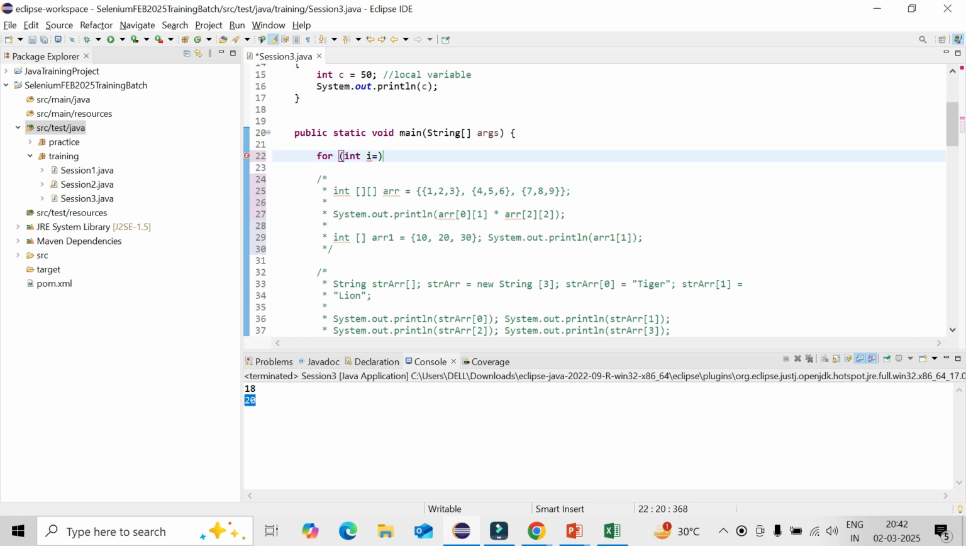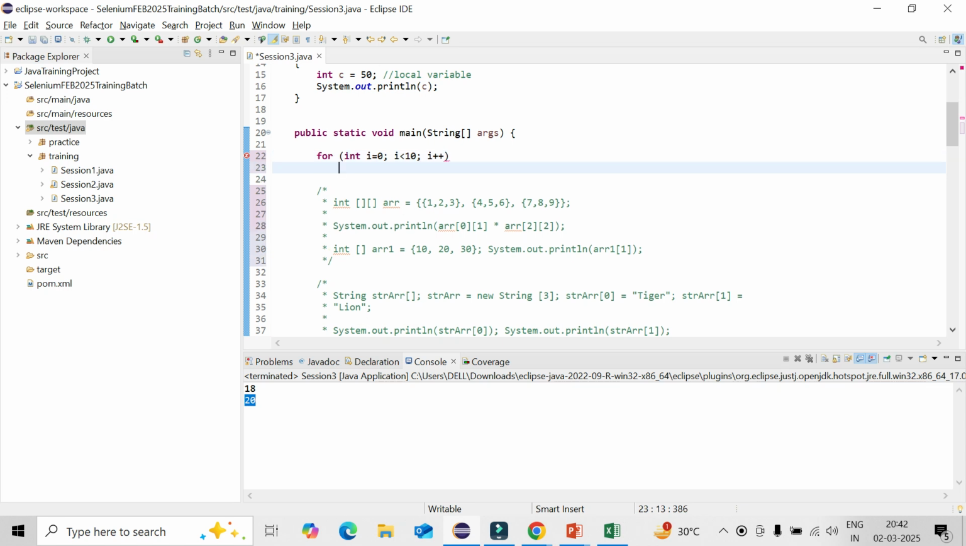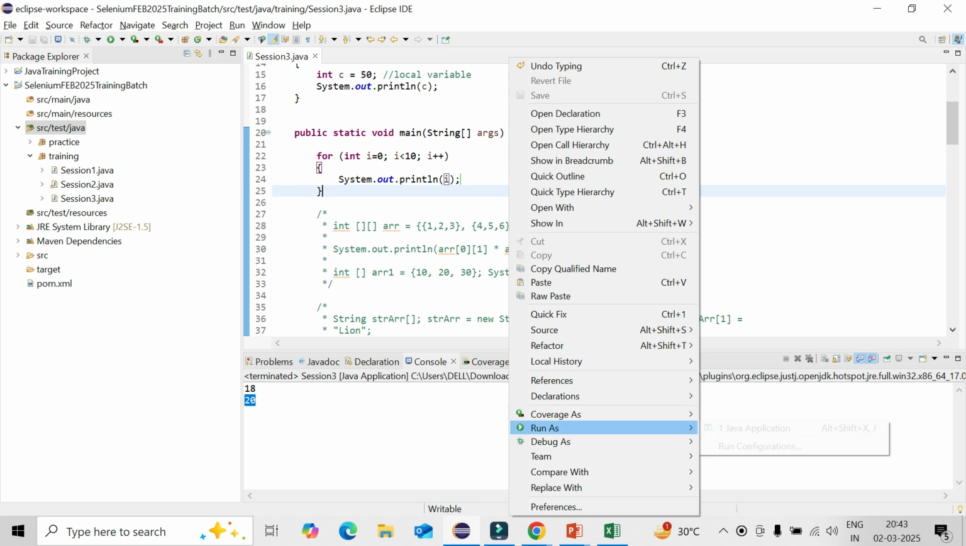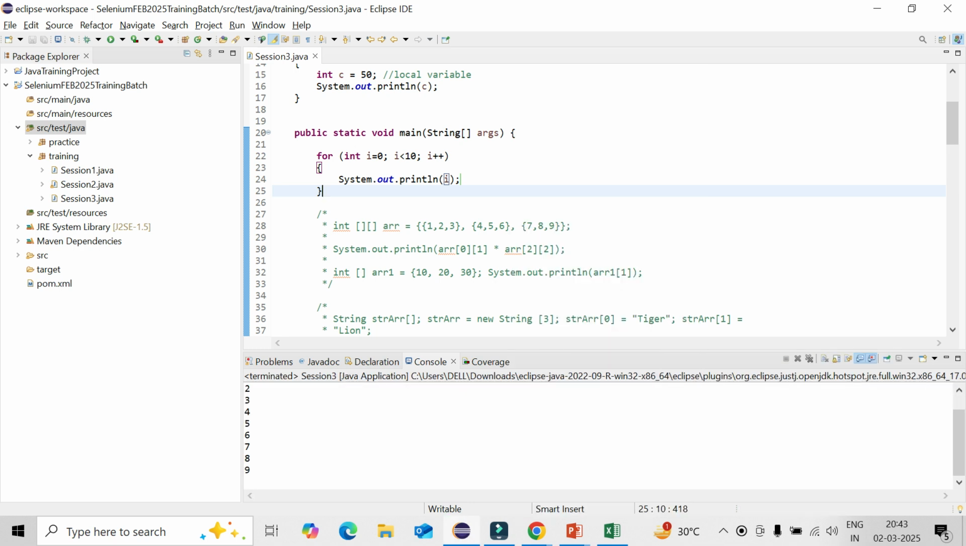i equal to 0. Suppose I want to print till 9. I can give either i less than or equal to 9, or i less than 10. It will still go till 9, because it is less than, not less than or equal to. Then i plus plus. That is the syntax. You can see it starts with 0 and goes till 9.